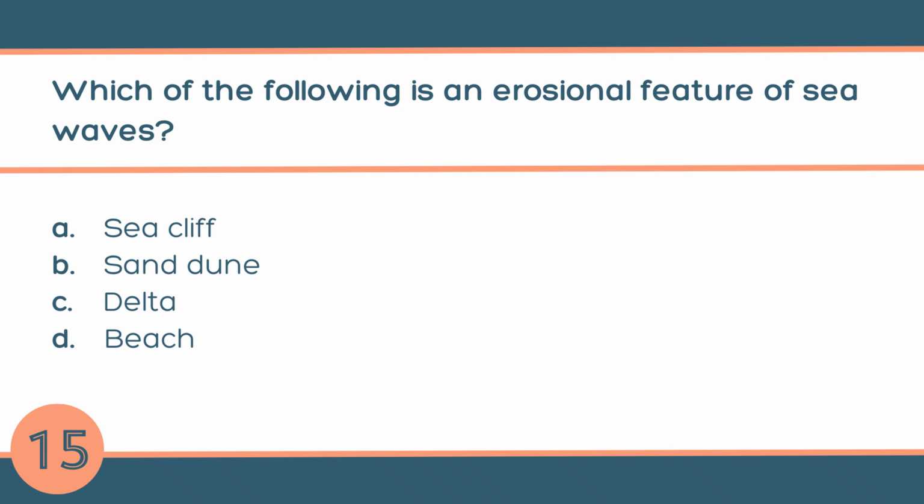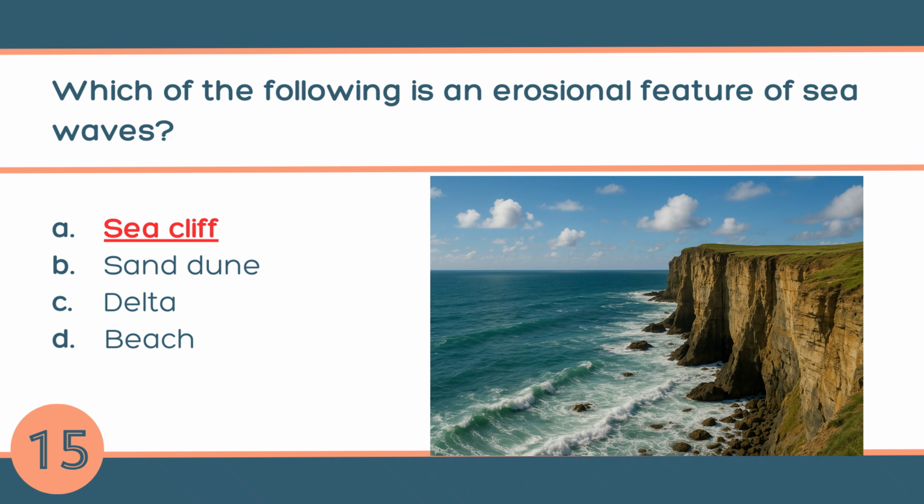Question number 15. Which of the following is an erosional feature of sea waves? A. Sea cliff, B. Sand dune, C. Delta, or D. Beach. The answer is A. Sea cliff. A sea cliff is a steep, high rock wall along the coast that is formed when waves continuously hit and wear away the land.